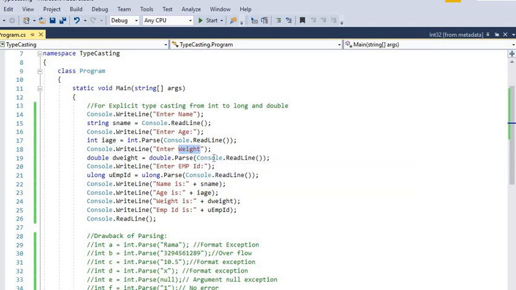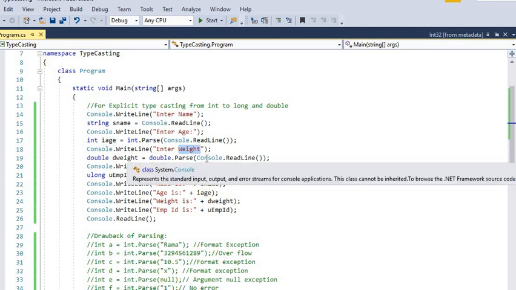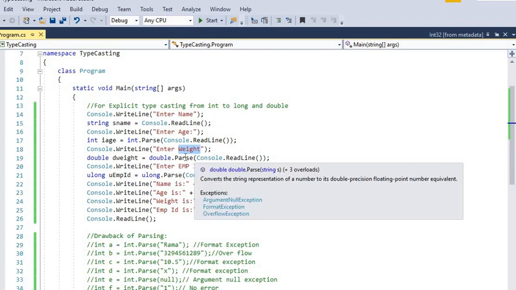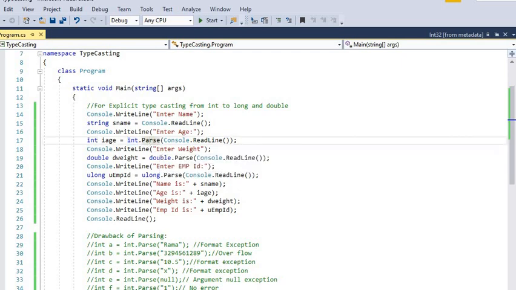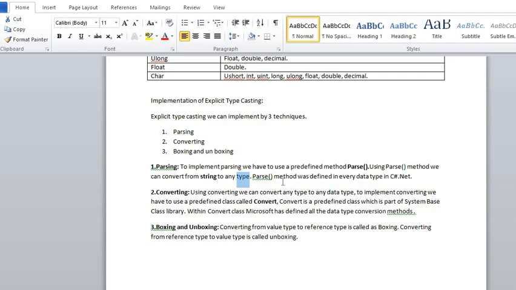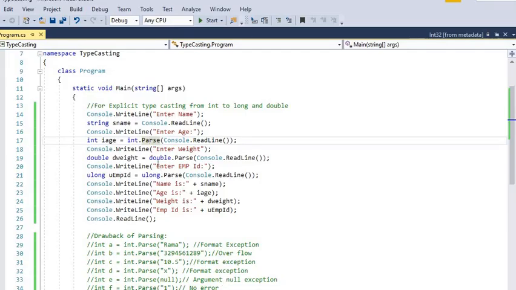Weight is also read as a string, but it is converted into double data type using double.Parse, like int.Parse. As explained in the definition, the parse method is defined in every data type: double has a parse method, int has a parse method.